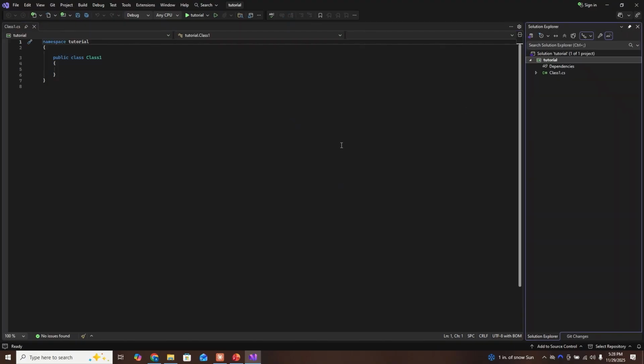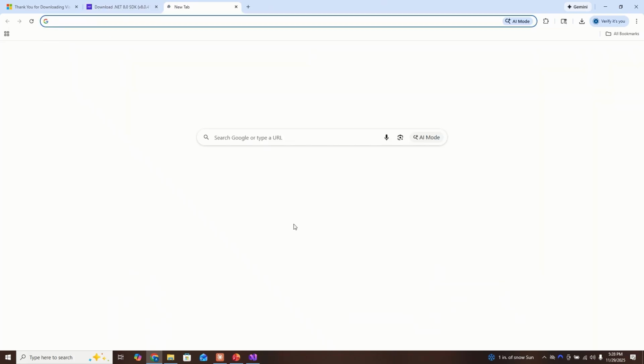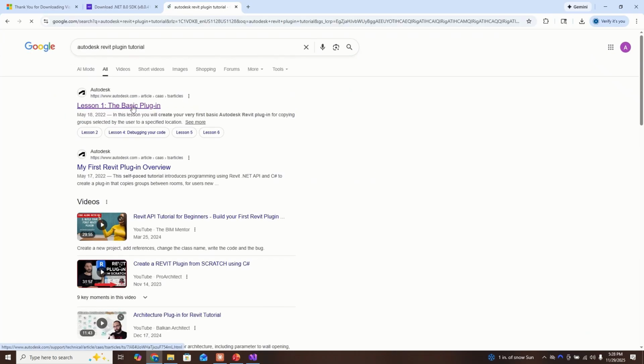And so one frame of reference I really like is the Autodesk website's Revit plugin tutorial, lesson 1.